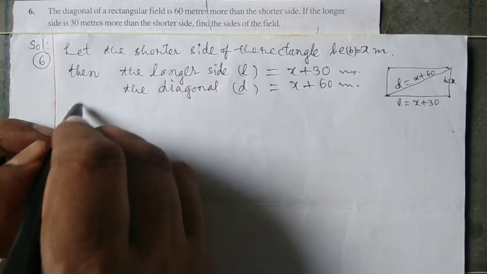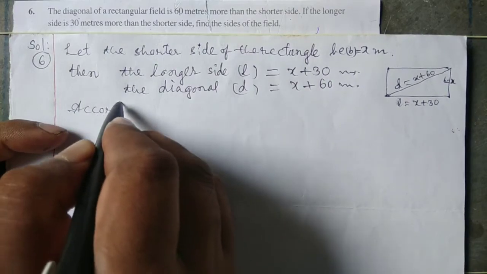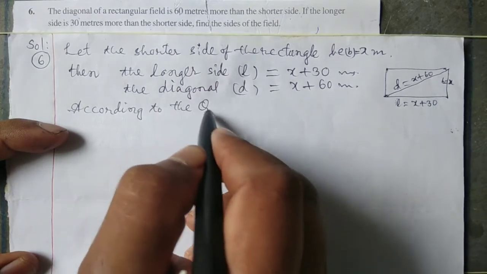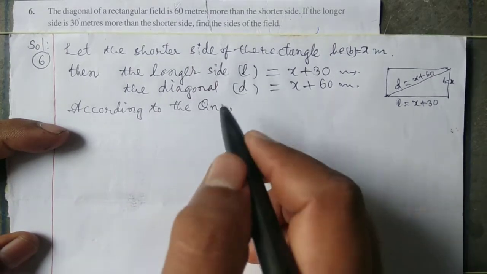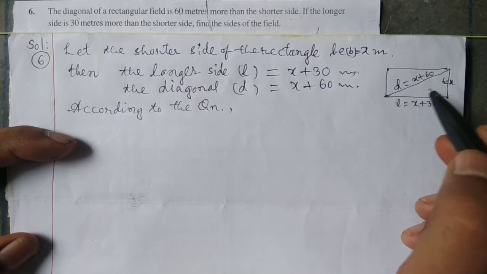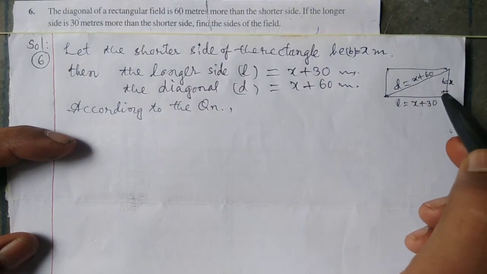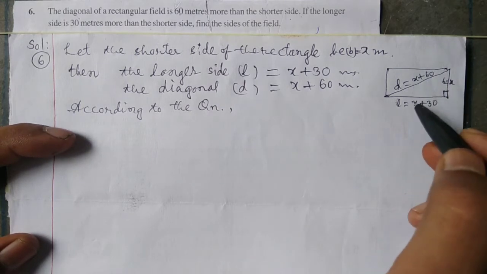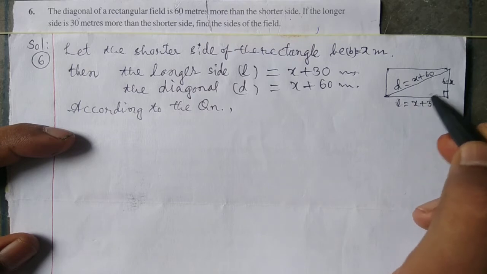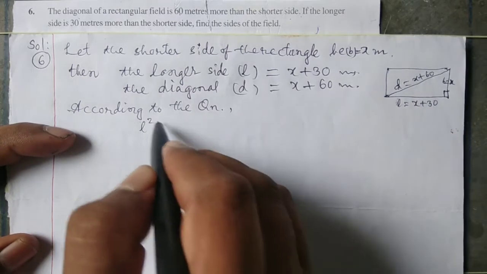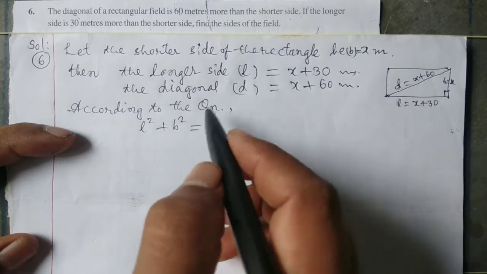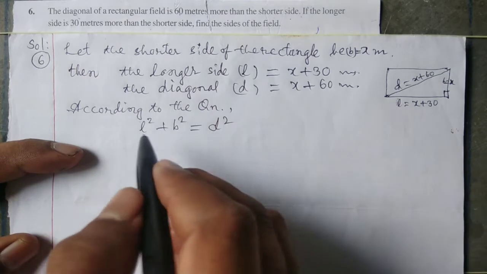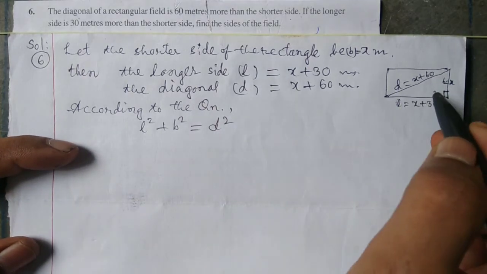According to the question, we can use the right angle triangle formula: diagonal squared is equal to L square plus B square, that is L square plus B square is equal to D square in this rectangle.